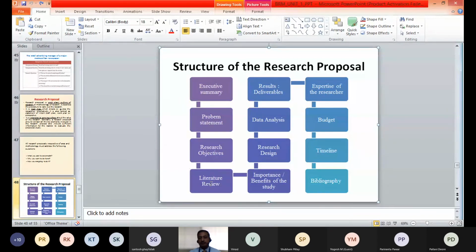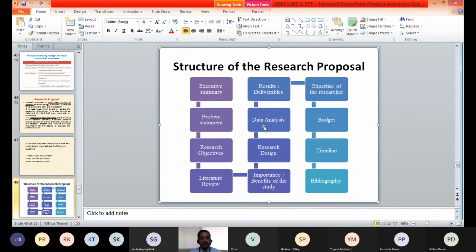Then literature review, the review of earlier literature or earlier research in that particular subject. Next is specifying or giving details about the importance or benefits of that particular research or study. Next component is research design, defining or detailing the design or framework of the research.